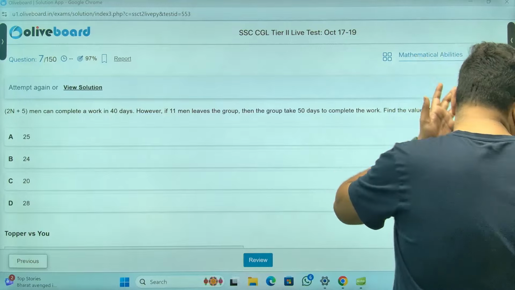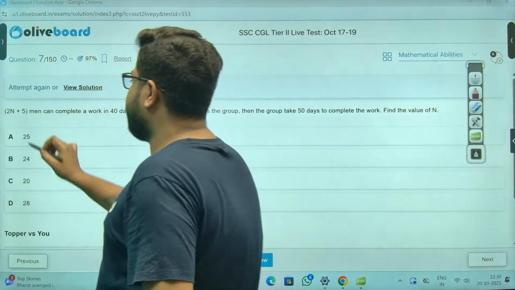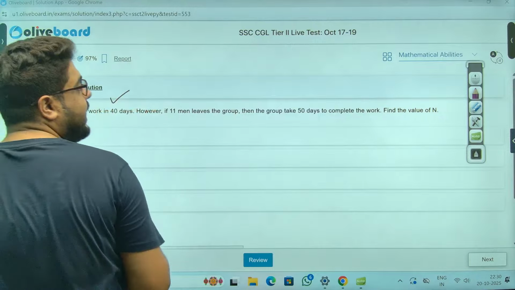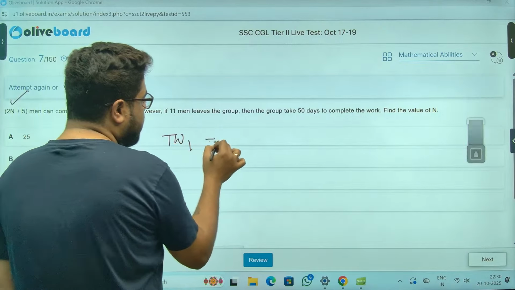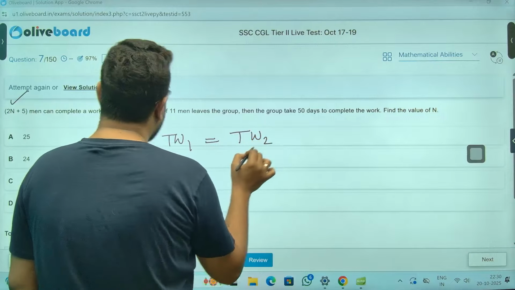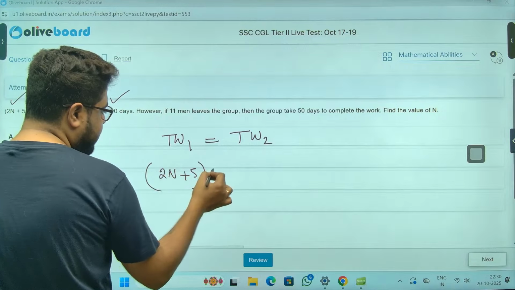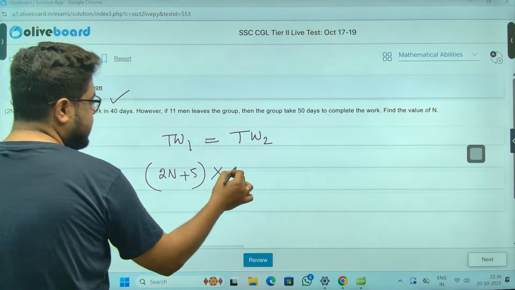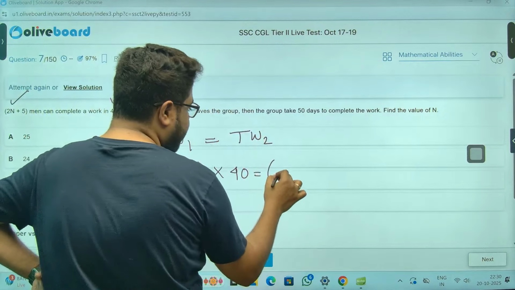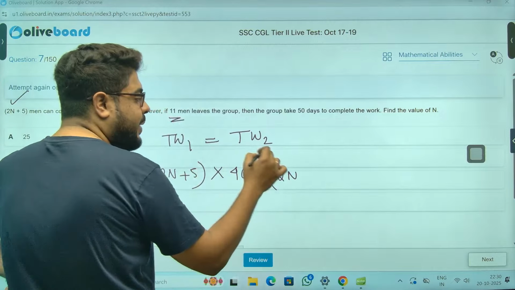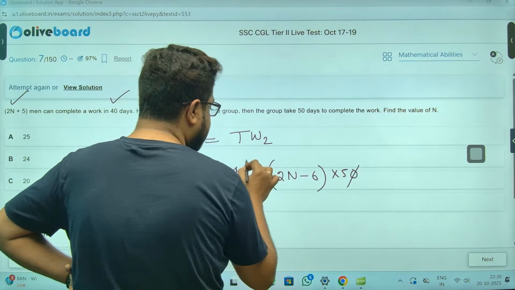Next one. Everybody, I hope this is clear. 2n plus 5 men, days. So you make the total work equation. TW1 should be equal to TW2. So it is 2n plus 5, number of men, meaning efficiency, into 40 days. This is equal to when 11 men left the group, so the number of men now is 2n plus 5 minus 11, meaning minus 6. They are taking 50 days.